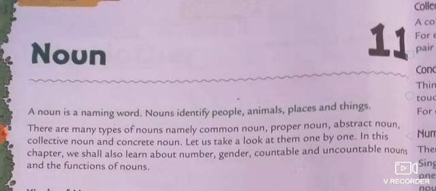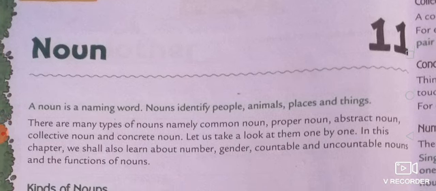So, let's start it. You know, students, generally the definition is given in this lesson that a noun is a naming word. Nouns identify people, animals, places and things. So it is obvious that every naming word is a noun. In fact, anything that exists in this world has its name, and that name is the noun. You can say the synonym of name is noun.